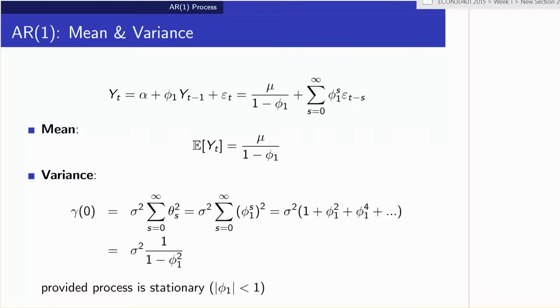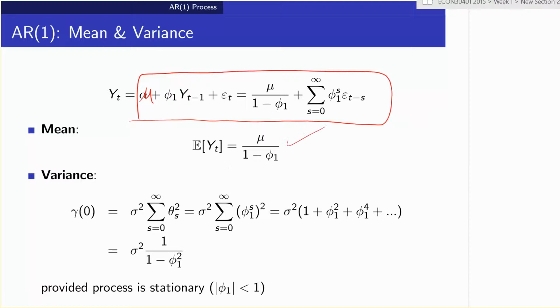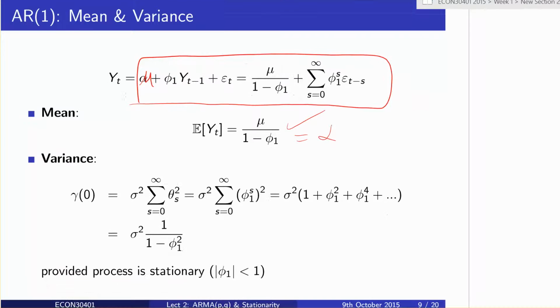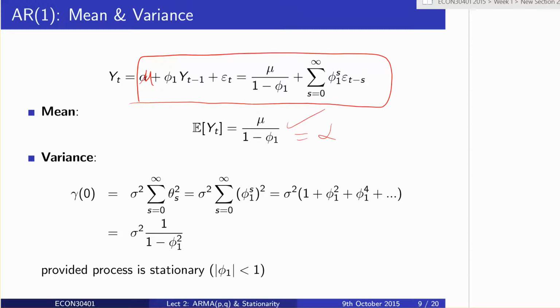This is what we just saw on the last slide. When the absolute value of phi1 is less than 1, we can write the AR1 equivalently in its MA infinity form. So straight away we know that the mean of yt is equal to alpha, which is, sorry, this should be a mu here, the alpha from before. The variance is sigma squared times the sum of all these theta squared. Theta s just equals phi1 to the s.